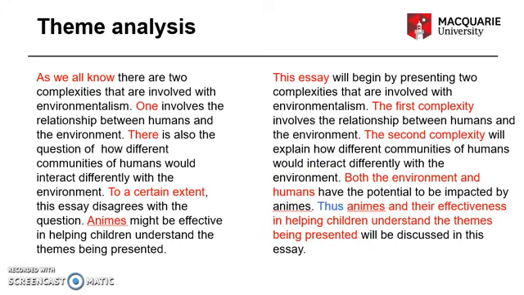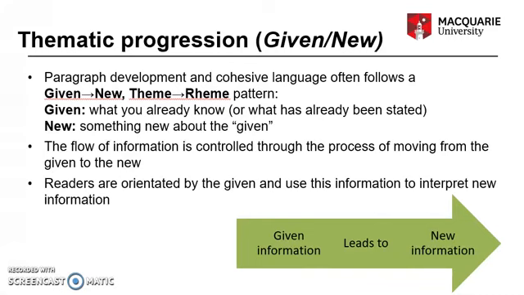So choice of theme and rhyme is closely related to management of information in text, because theme and rhyme tend to correlate with given and new. Paragraph development and cohesive language are achieved through following the pattern of given to new information, moving from your theme, which is the given, and the rhyme, which tends to express the new information. Just as we saw in our theme analysis, the given information or the theme orientates the reader, but then the new information progresses the conversation or the discussion.